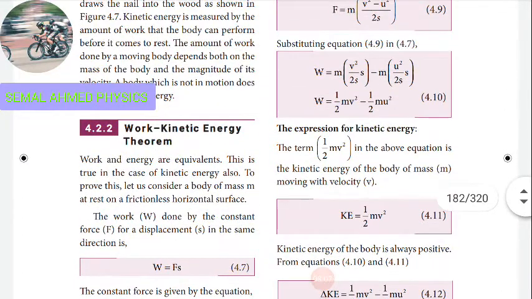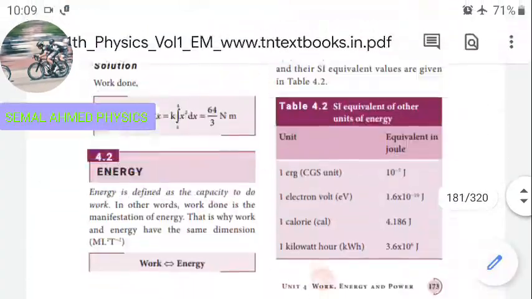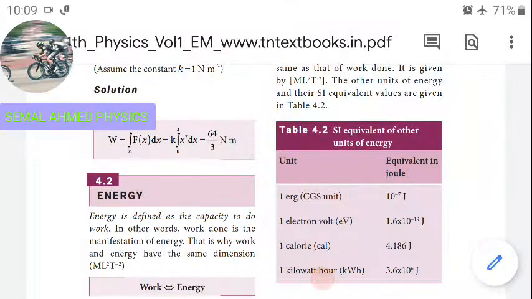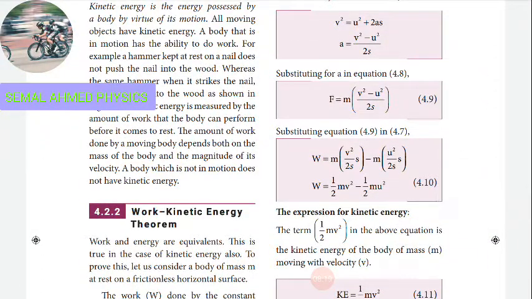This becomes v square by 2s into s minus m into u square by 2s into s.